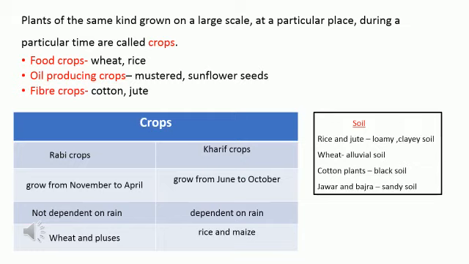Children, soil is an important factor for the growth of plants. The soil of a particular place and season affects the growth of crops. For example, rice and jute grow better in loamy and clay soil, wheat in alluvial soil, cotton plants in black soil, and jowar and bajra grow best in sandy soil and mostly grow in the Rajasthan area. So this was all about the topic agriculture.